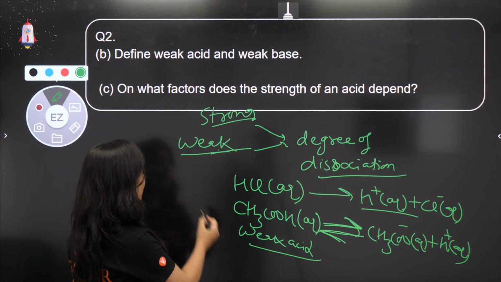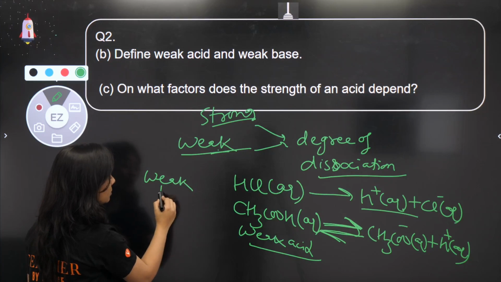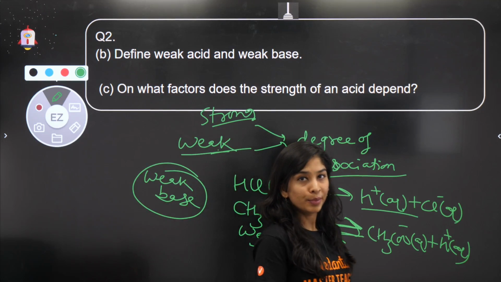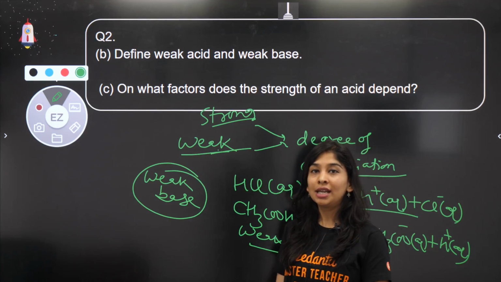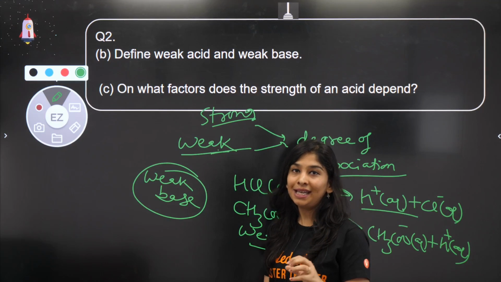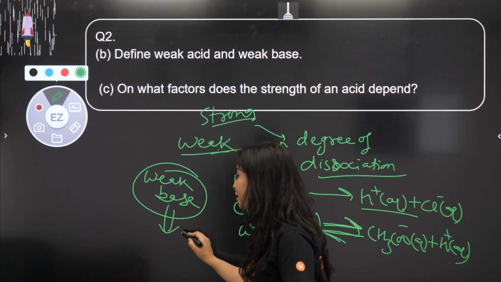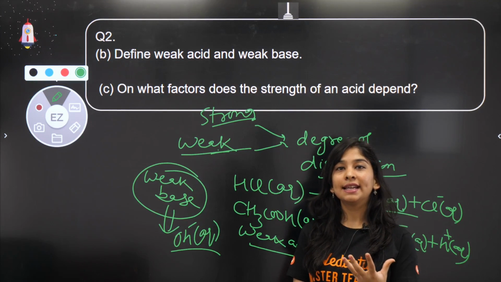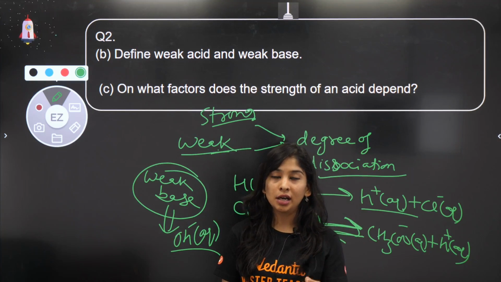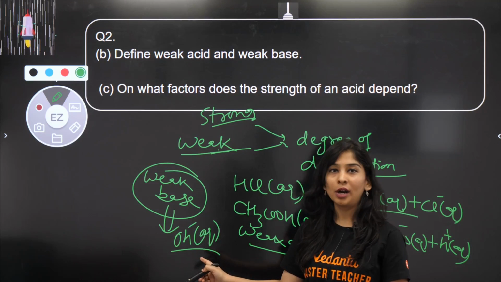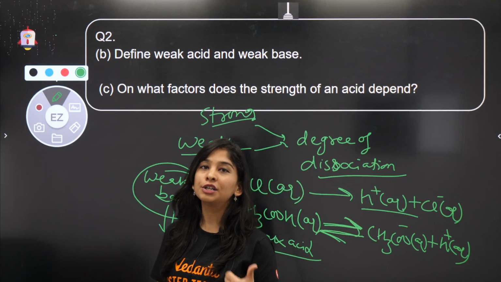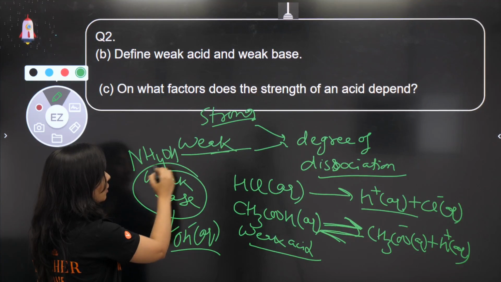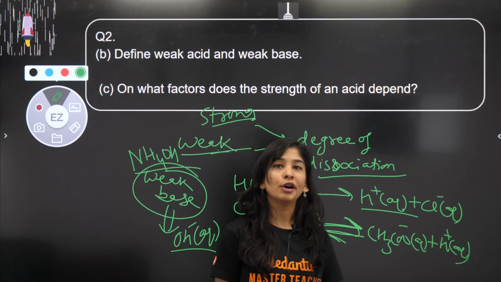Same with the case of base. If I talk about a weak base also, now you clearly know a weak base is something which is not dissociated completely. So the degree of ionization is not complete, means all the OH ions are not free. OH ions, aqueous. Who gave this theory? Arrhenius. Arrhenius said that an acid gives H positive ions in water and a base gives OH negative ions in water. So if all the OH negative ions are not free, that means that's a weak base. You can take the example of ammonium hydroxide. All the hydroxide ions are not free in this case.